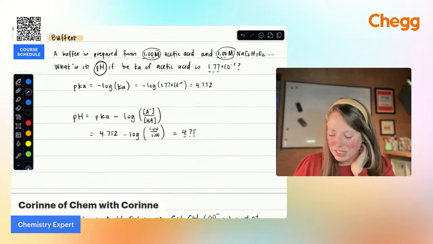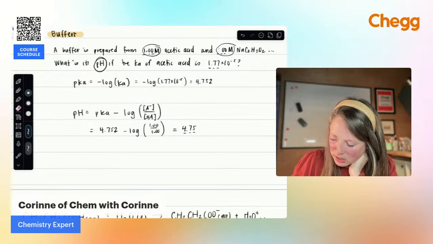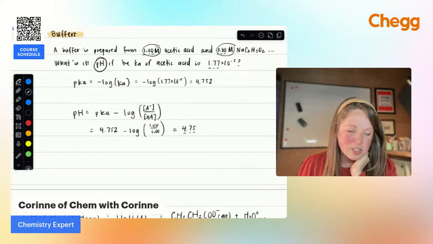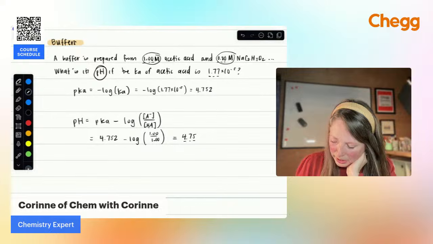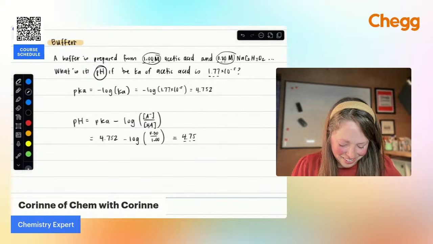We could shift this slightly, though. Let's say instead we wanted to change this up. Let's switch this to a different concentration. So let's reduce the concentration of conjugate base. If I do this, that doesn't change my pKa value. But now what is going to change is what's going on here. So now my log is going to be 0.80 over 1. Sorry, let me put that in my calculator.